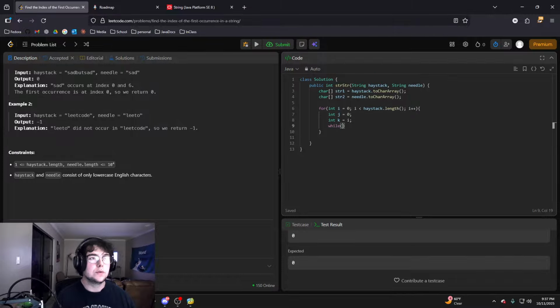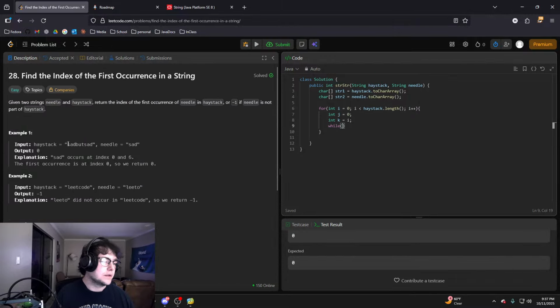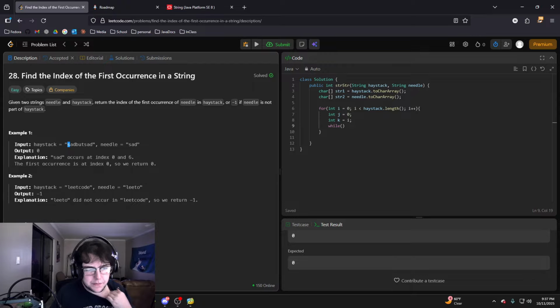So for the first pass, it will check everything. k will be 0, j will be 0 for the first pass in the for loop, and it will see that s is equal to s. That's what we want to check, the index of both those characters.